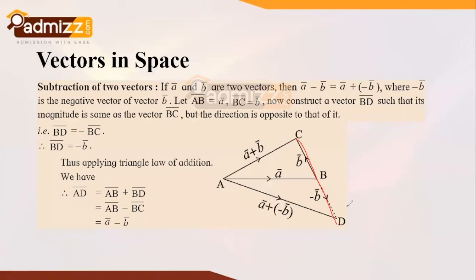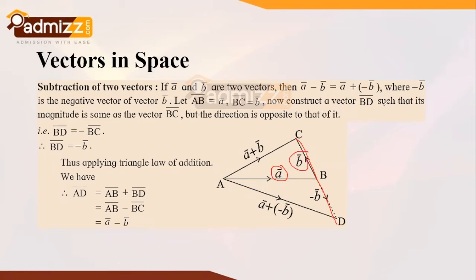So if A bar and B bar are two vectors, then A bar minus B bar equals A bar plus minus of B bar, wherein this minus B bar is the negative vector of B bar. Let AB bar equal A bar, and BC bar equal B bar.